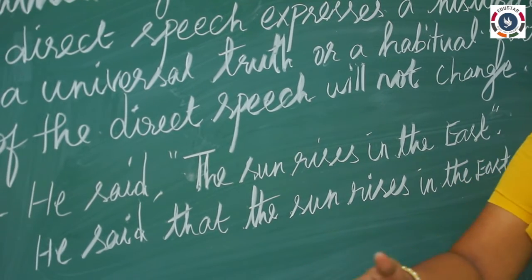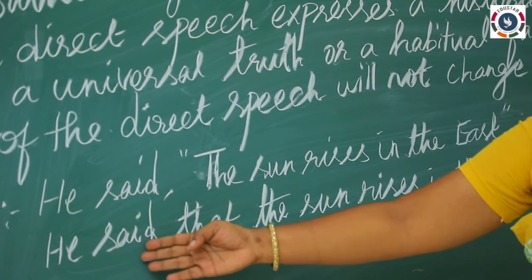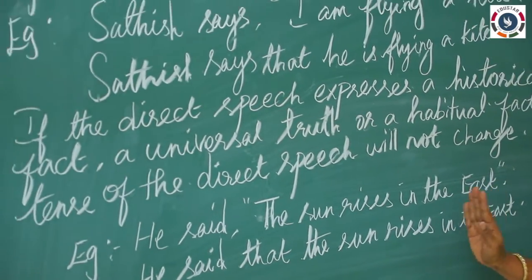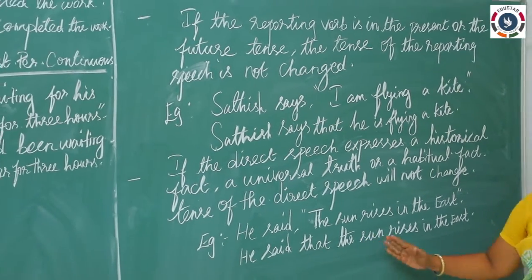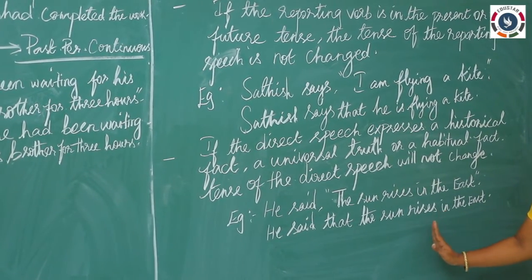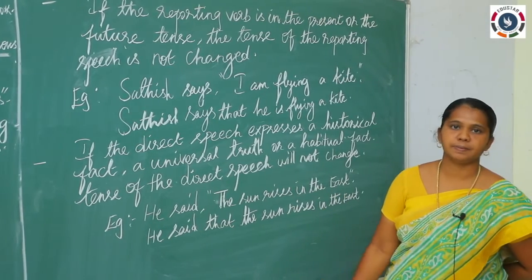So you will write this as it is, and you will add a conjunction, and the words or the sentences as it is you have to write. You are not going to change any tense form. So he said that the sun rises in the east.